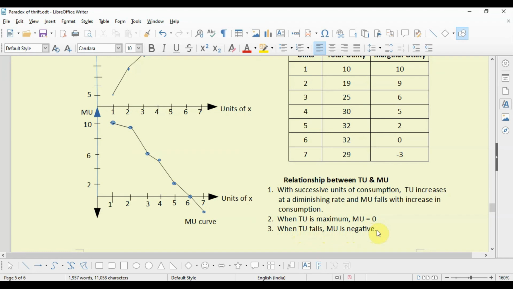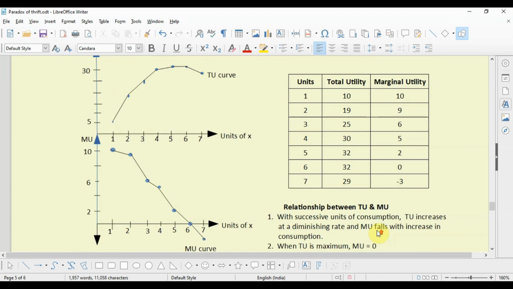So, I hope you have understood the concept of utility, total utility and marginal utility, and you have also understood the law of diminishing marginal utility.